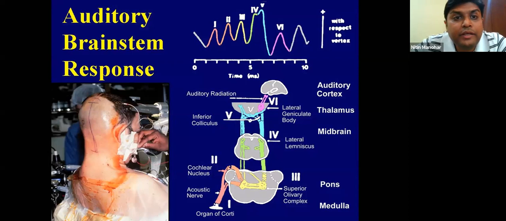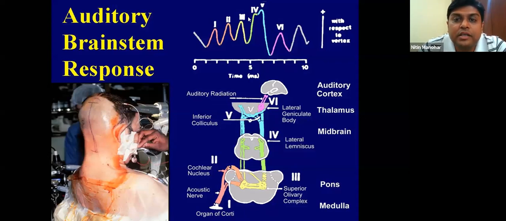The next would be for the 8th cranial nerve, we need to do brainstem evoked responses, or the BERA. So the pathway is E. coli MA, a mnemonic that we use: 8th cranial nerve, cochlear nucleus, superior olivary complex, lateral lemniscus, inferior colliculus, lateral geniculate body, auditory radiation. Don't remember this, it's okay. Just remember you get 7 waveforms.